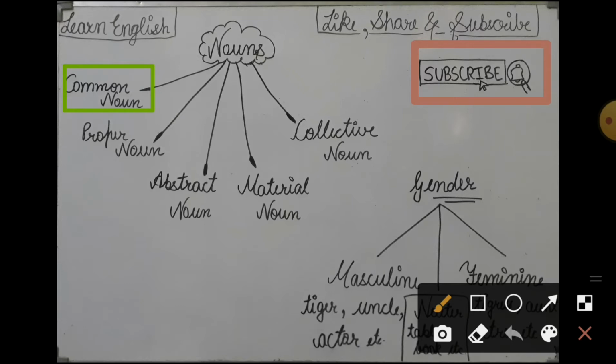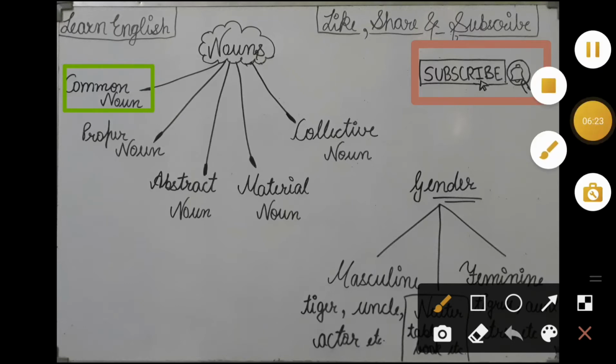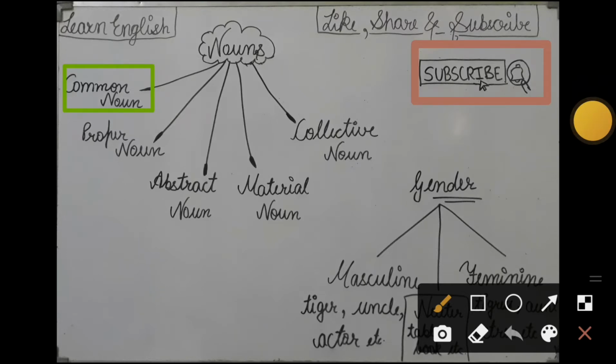And next is proper noun. The name of a particular person, place, monument or building is called a proper noun. It means it is completely fixed, and full information is given about it. Examples are Mumbai, Ram and R.S. Agarwal Solutions.